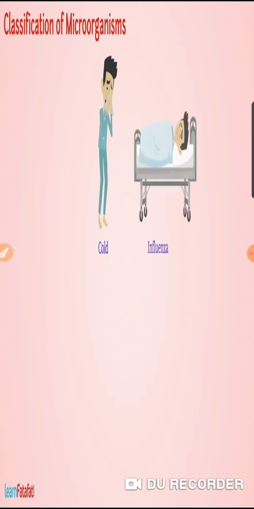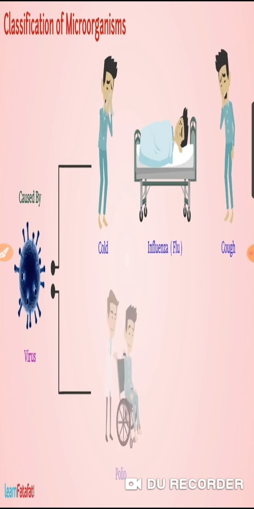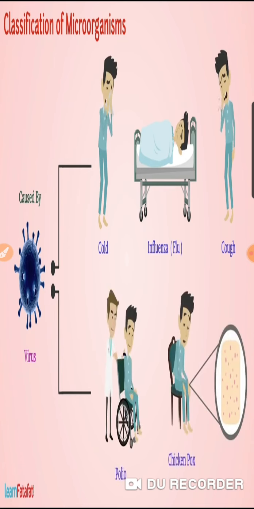Now it becomes a living thing. The diseases that are spread by viruses are cold, influenza, cough and polio, and also chickenpox is caused by viruses.